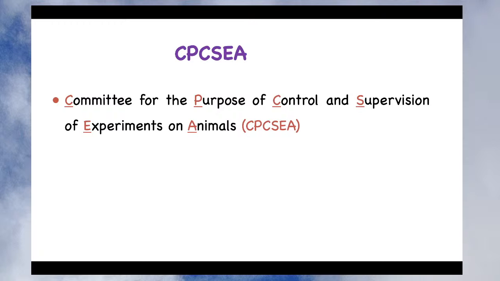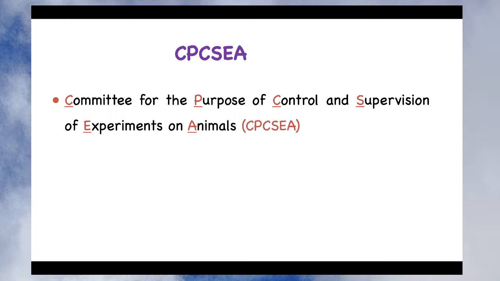Before the constitution of this committee, there was no proper supervision and control on experiments conducted on animals. Anyone could do animal experimentation even without proper guidelines and follow-up of the procedure for conducting the animal experiment. But after the constitution of this committee, proper guidelines are framed with reference to experiments conducted on animals and also for the breeding of experimental animals.